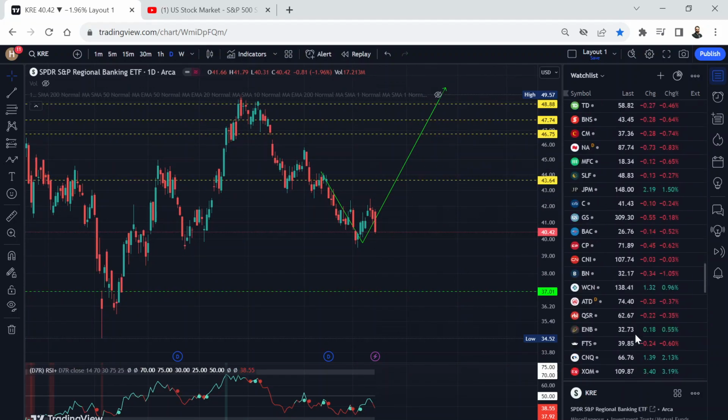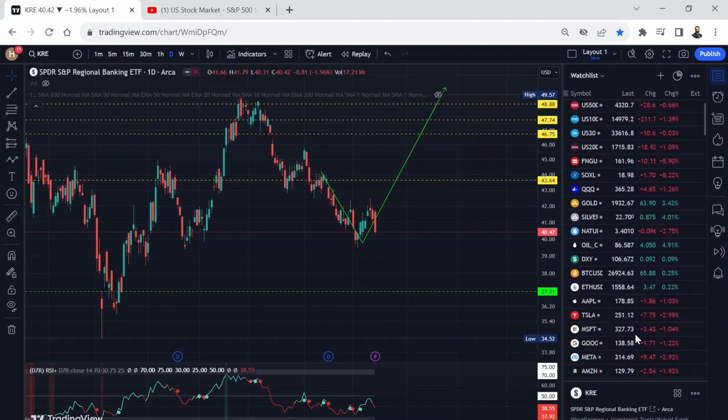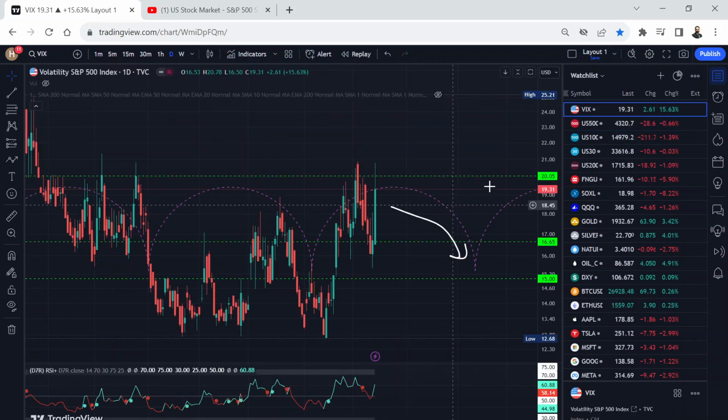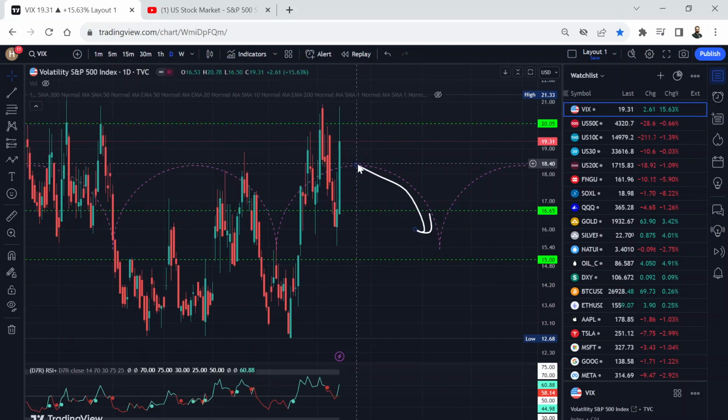All right, and that's about it, guys. Let's quickly look at VIX before we go. VIX massive move up, 15% higher. You can see cycle high is coming here around 24th of October, and then eventually it can consolidate and eventually it's going to go lower. That's what my projection is.